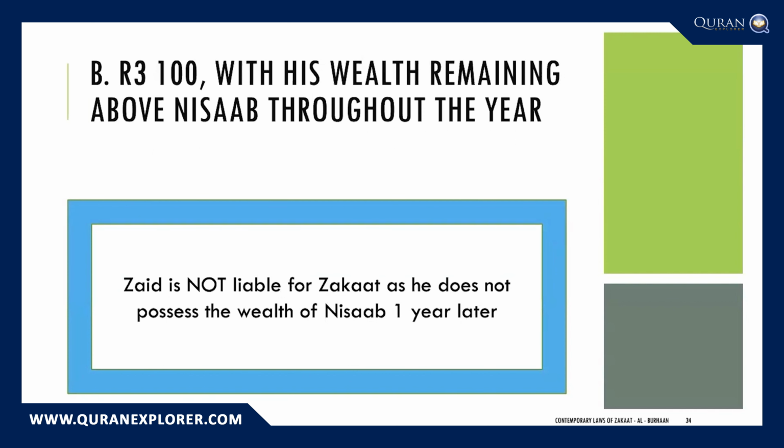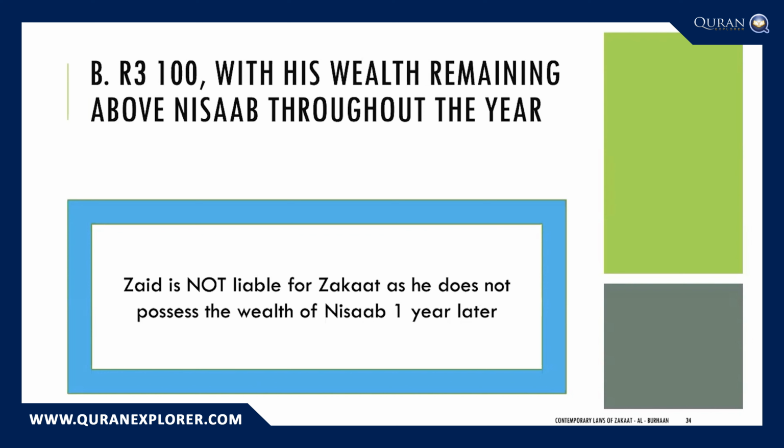Scenario number two, he received nisab on the 1st of Ramadan, 1443. He managed to maintain nisab throughout the entire year, but on the 1st of Ramadan, 1444, which is now when we would have to look at whether he had the wealth for 1 year or not, his wealth has now dipped down to 3,100 Rand. So he is not liable for zakat as he does not possess the wealth of nisab 1 year later.